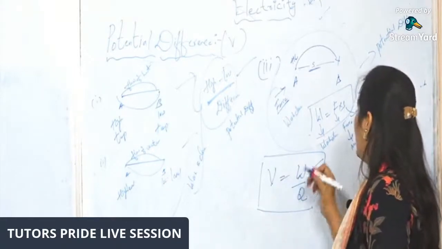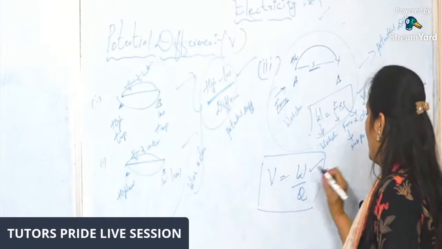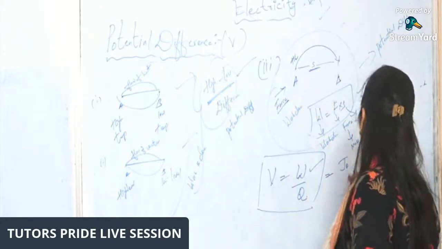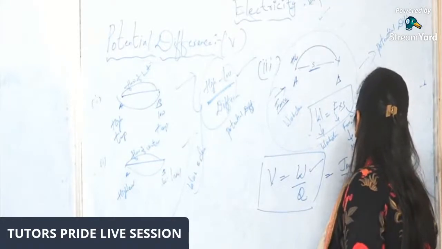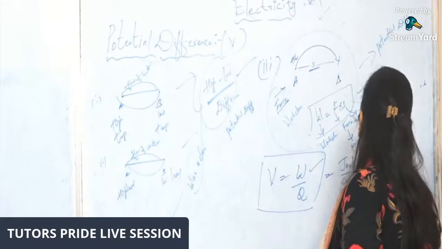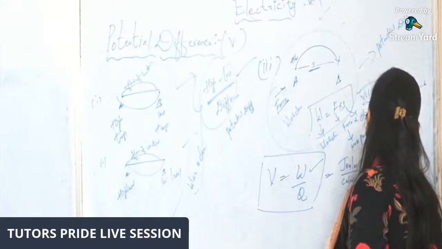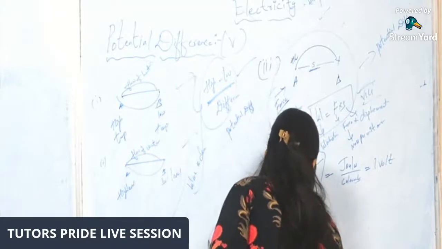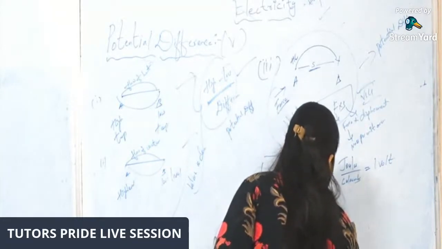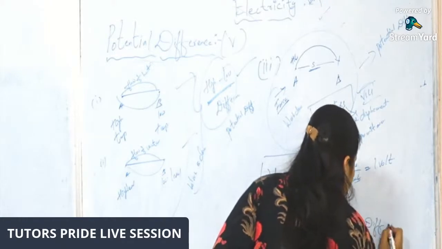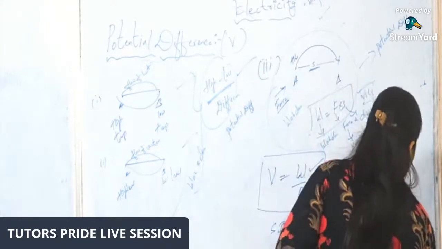The SI unit of potential difference is joules per coulomb, which is equal to 1 volt. If anybody asks you the SI unit of potential difference, you can say 1 volt.